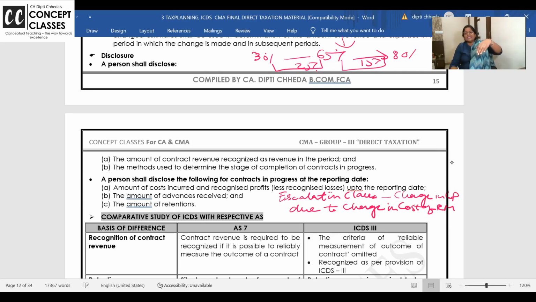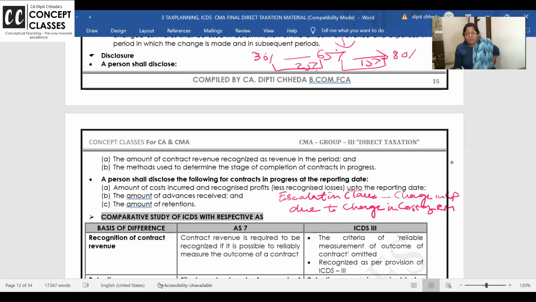If raw material is increasing because of market fluctuations, COVID times and all that, raw material prices may have gone up. So up to a limit it is fine. But if raw material prices have gone up by more than 20%, then we will increase the contract price also by this much percent, as you solve in costing problems. But is the escalation clause clear or not? If prices of raw material, labor have suddenly become very expensive, then you will increase the selling price.